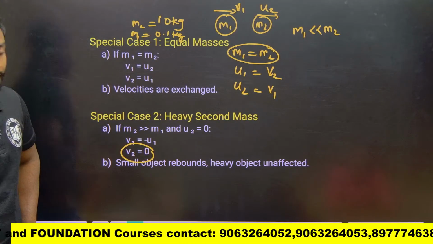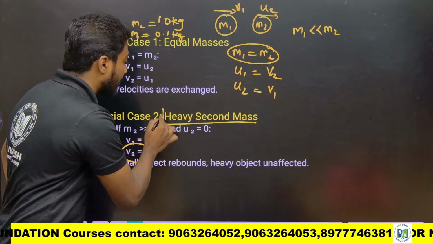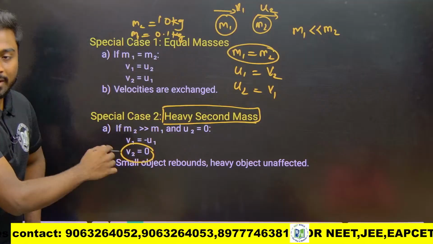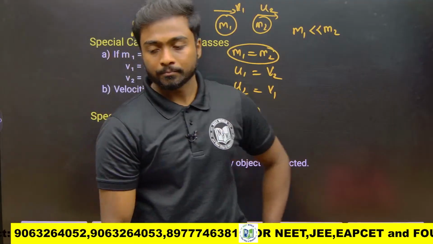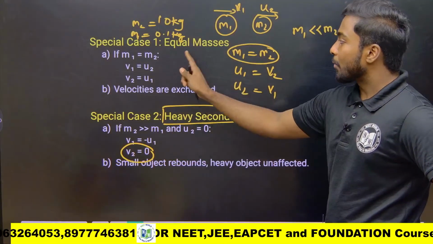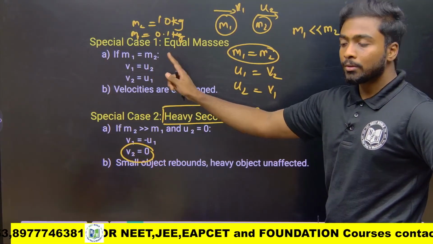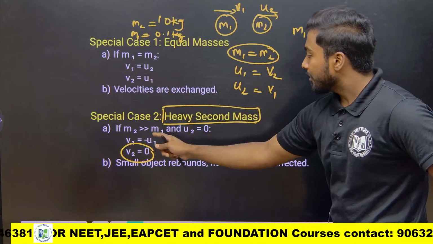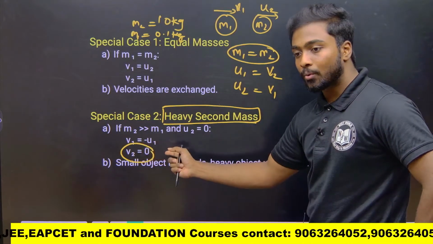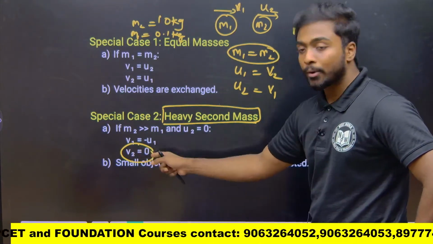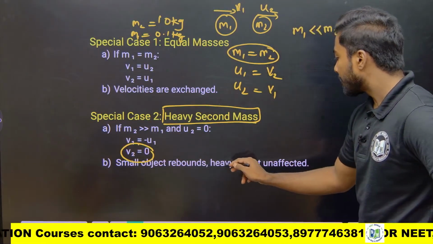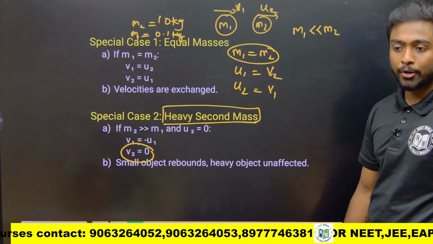Simply you can say that if the second mass is heavy, not the first mass, then V2 equals 0, but V1 equals minus U1. So two special cases are there for the head-on collision. When the masses are equal, V1 equals U2 and V2 equals U1. And the heavy mass for the second one: in this case V1 equals minus U1 and V2 equals 0. So the small object rebounds, but the heavy object will stay there only.